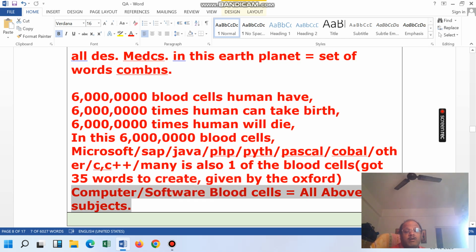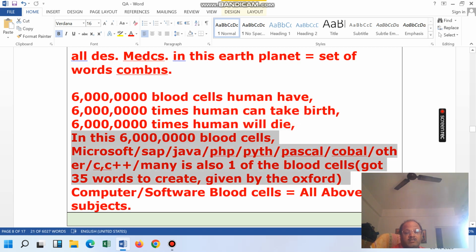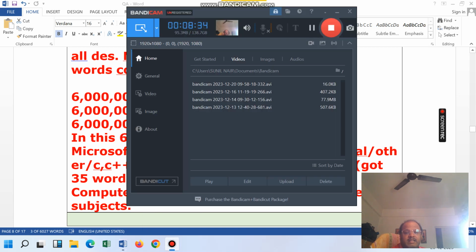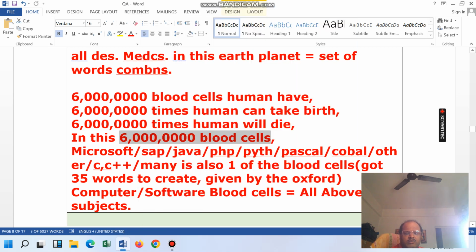So just see the power of the software industry also, and this everything is done. It's not that nothing is done. They have already created, and everything is passed through the universe, and the universe merged the data to the other planets also. So like this, the chain is generated of all these blood cells.